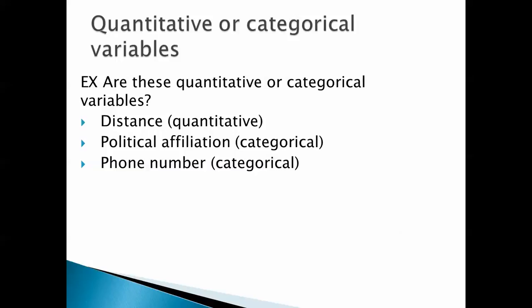And phone number? Now, this is tricky. Phone numbers are numbers, but they don't really have units. So even though it's numerical, we would regard it as a categorical variable.